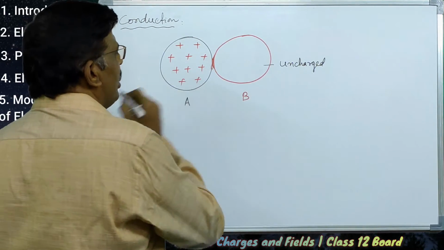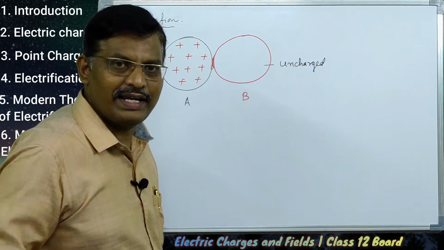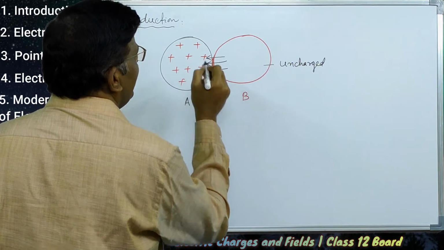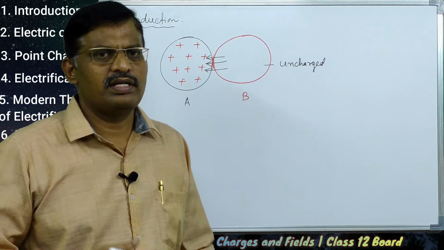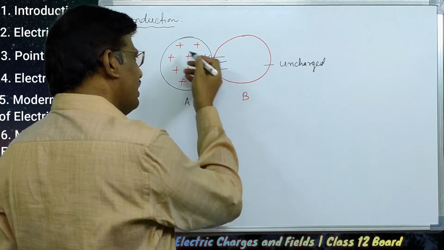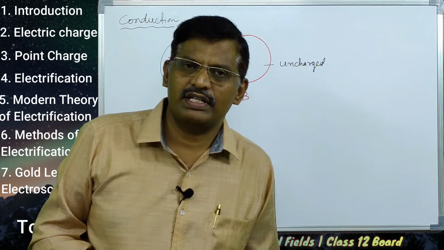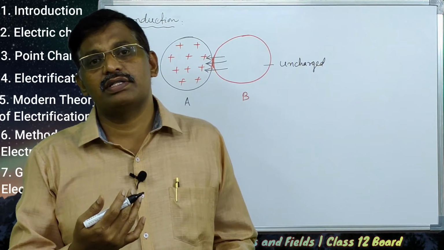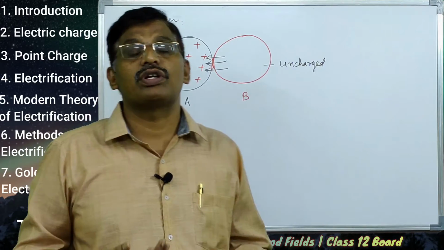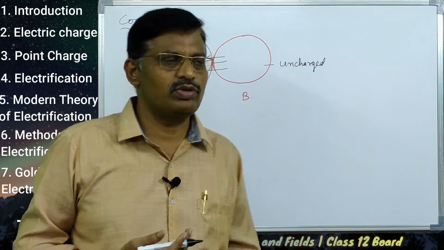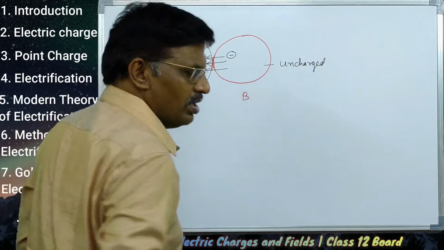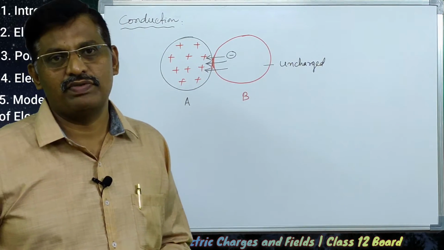When one charged body A and one uncharged body B are kept in contact, A takes certain electrons from B. Whatever number of electrons A requires, if it gains them from B, A may or may not become a neutral body, but at least if B loses one electron to A, B becomes a positively charged body,